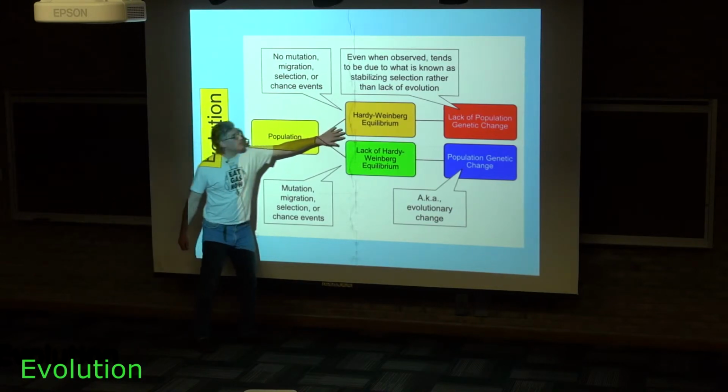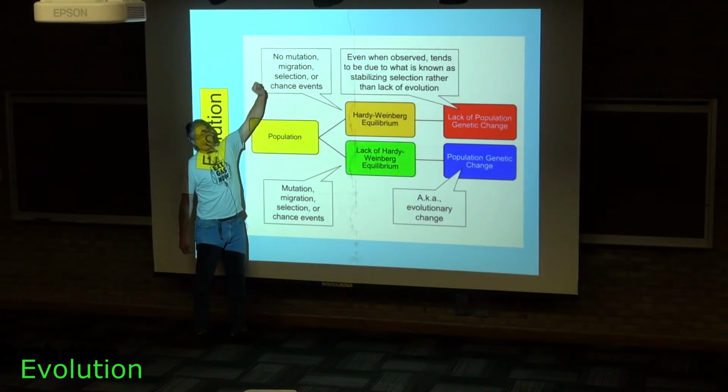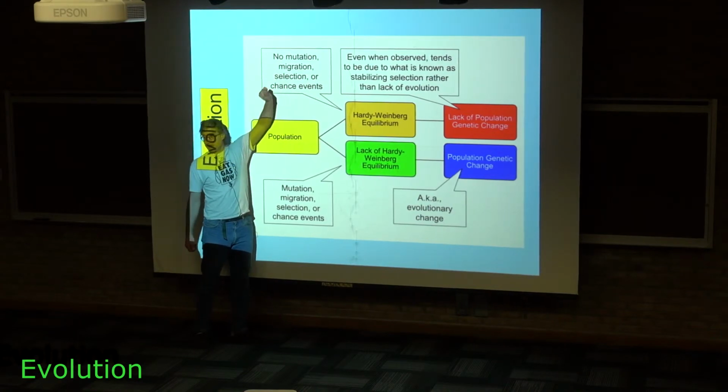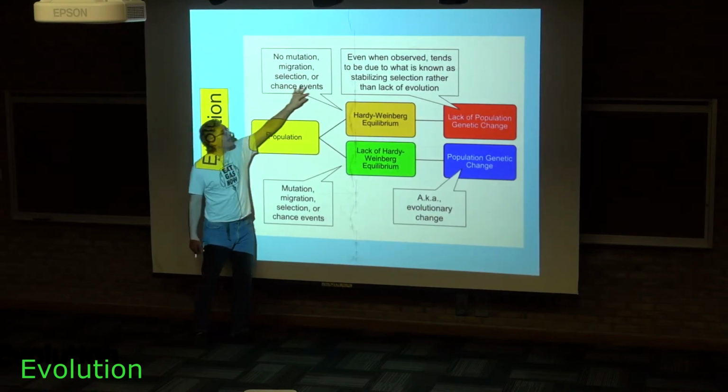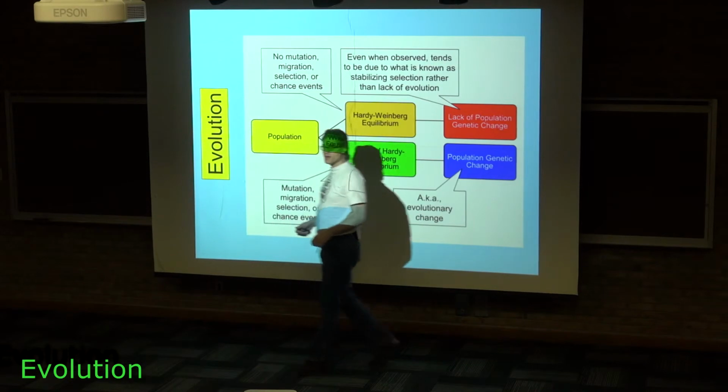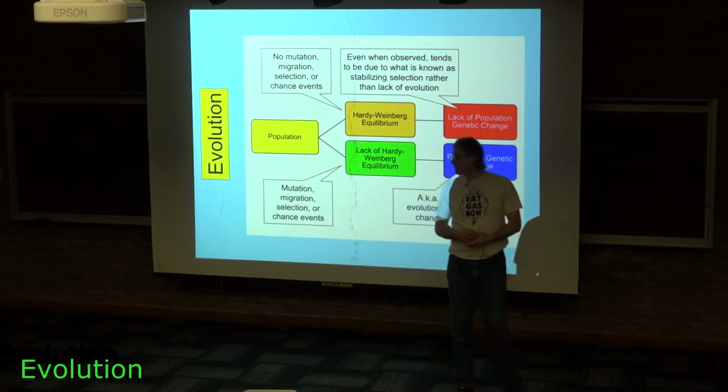So the Hardy-Weinberg assumptions are that there's no mutation, there's no migration. We'll get to what migration is in a second. There's no selection, no natural selection, and there's no chance events, no genetic drift. You get the lack of chance events in part by having population sizes that are very, very large.